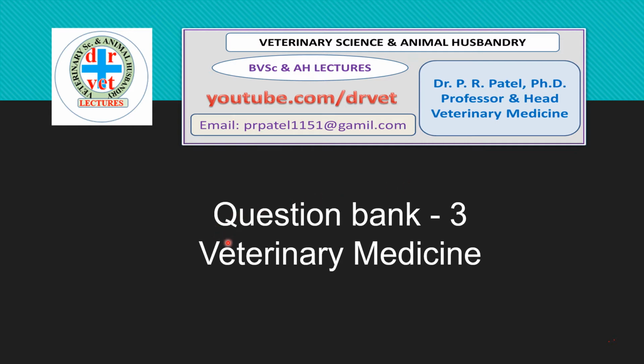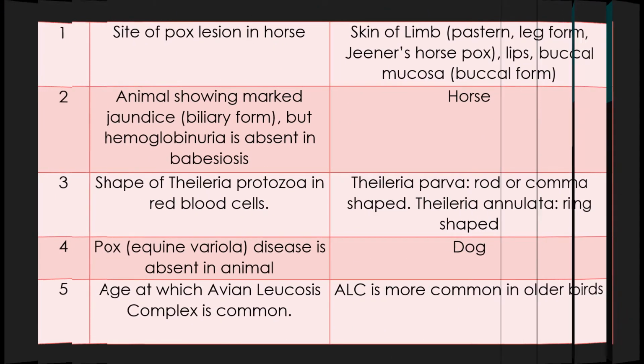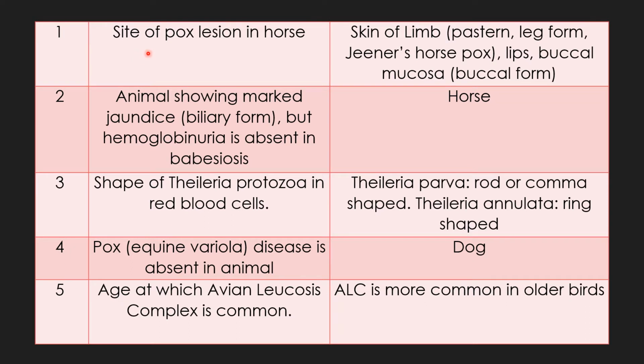In the slide presentation of question bank 3 in the subject of veterinary medicine, here I have described 25 short questions for examination by the students and for the competitive examinations. Sometimes one question can be asked in 2 ways, 3 ways. So one question contains many times 2 questions, 3 questions like that. In that type of information I have narrated here.